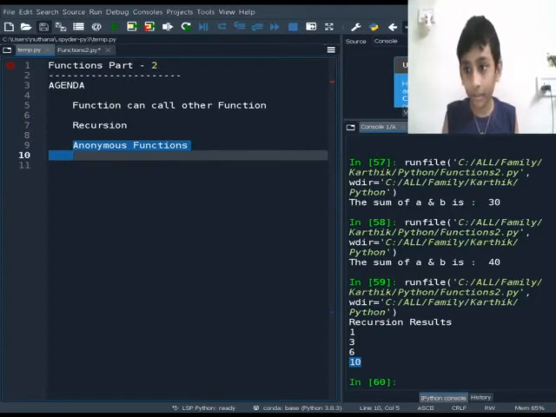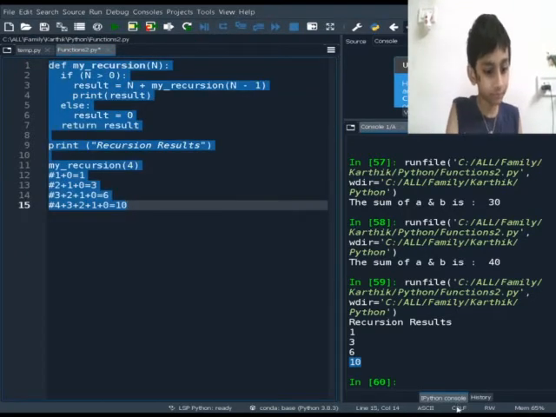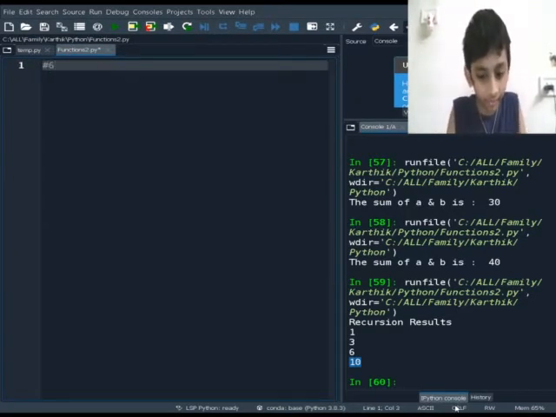Now first, before that, let me explain to you about factorial. The factorial of a number is the product of all integers from 1 to that number. For example, the factorial of 6 is denoted like this: 6 multiplied by 5.